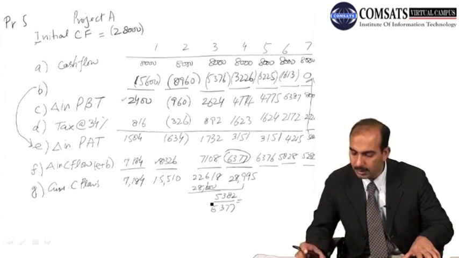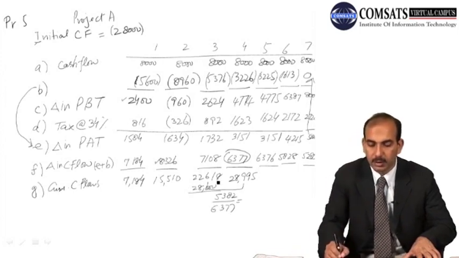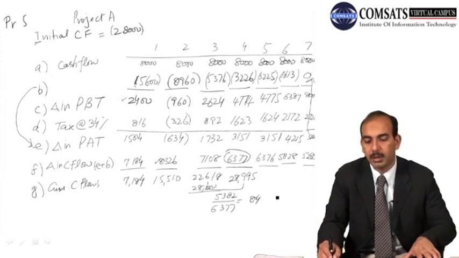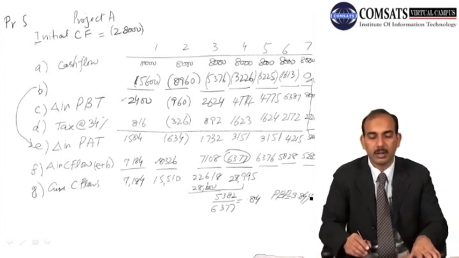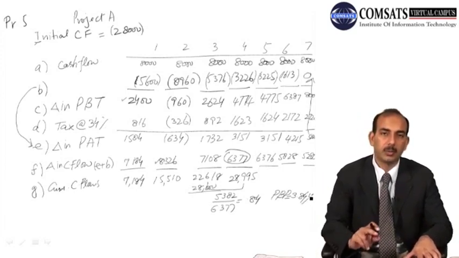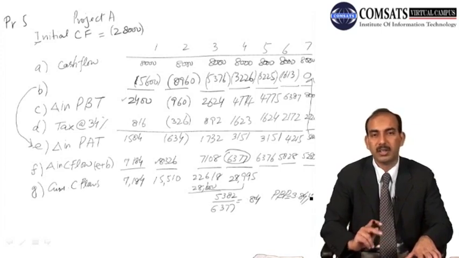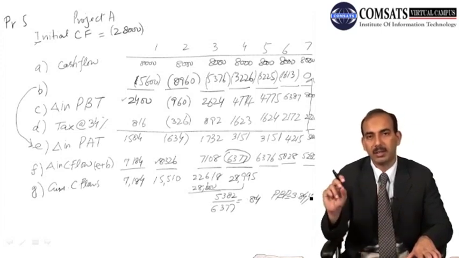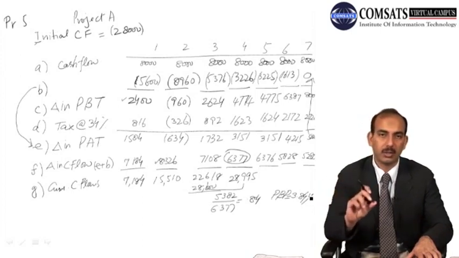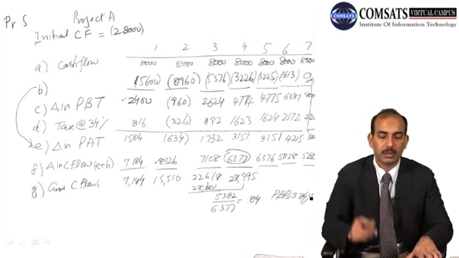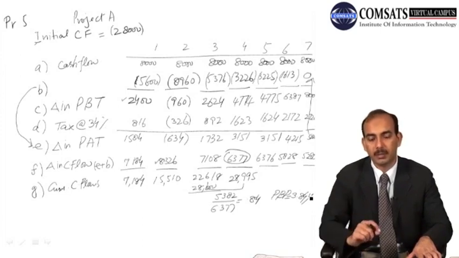So it gives us 0.84. So the payback period becomes 3.84 years. So we can calculate easily using the cumulative cash flows, and we can also draw it on a timeline, and for the years we can assign values A, B, C, and then we add them back and process those values to find out our payback period.